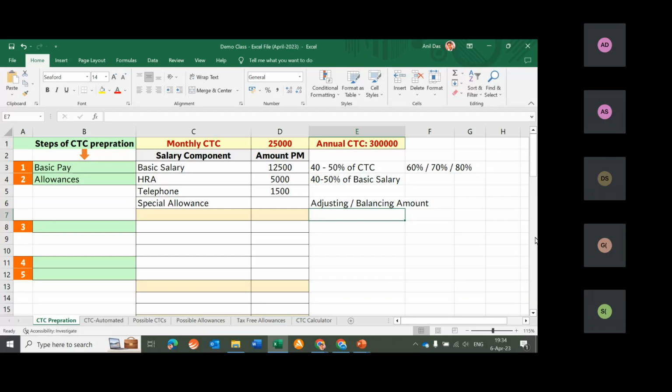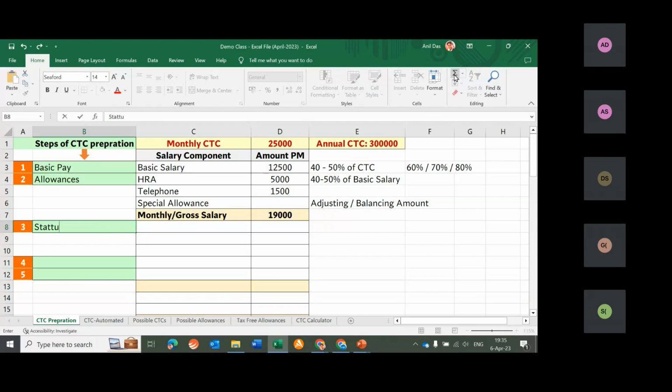We are done with the first two steps. We have decided basic pay and we have also decided allowances. Let's calculate monthly salary, which is also called gross salary. So we have reached a gross salary of 19,000, and the special allowance is yet to be decided, which we will decide at the last stage.